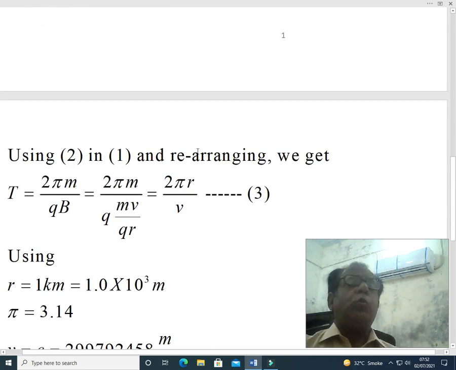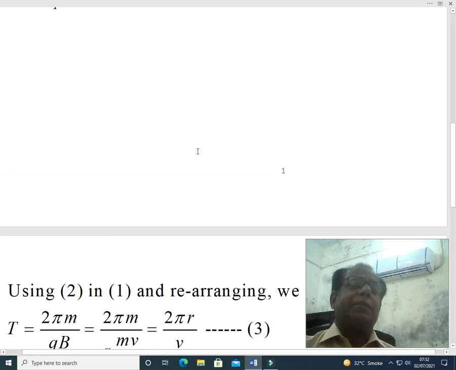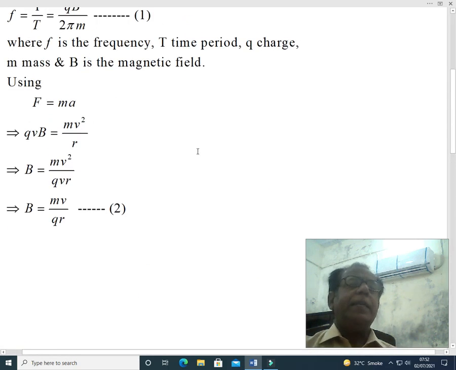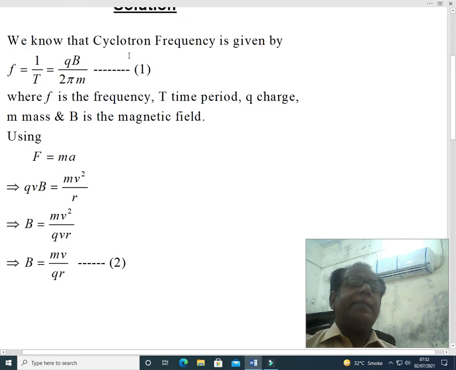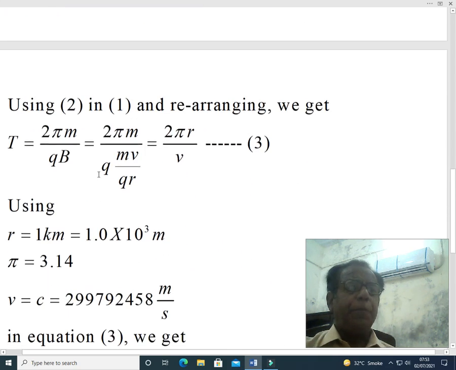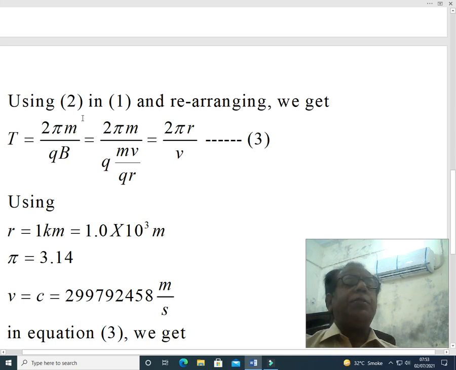Using equation 2 in equation 1 and rearranging we get. This is equation 2, this is equation 1. We are making some rearrangements and then substitutions. Using equation 2 in 1 and rearranging we get T equal to 2 pi m over qB.